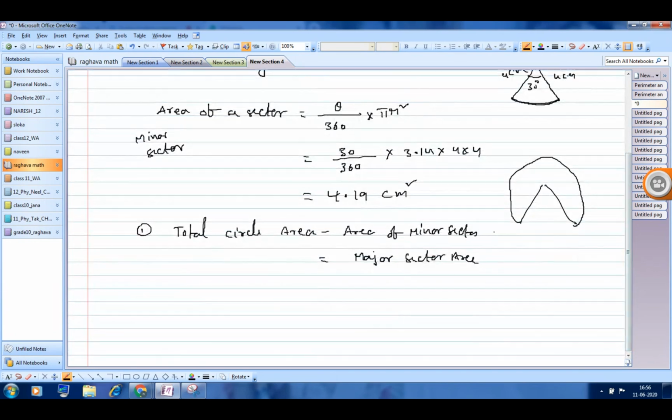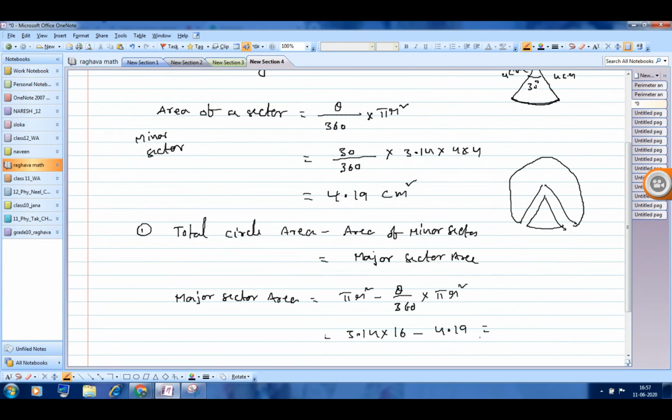Correct or not? Both the things together is the full circle. So the major sector area will be equal to pi r square minus theta by 360 into pi r square. This will be equal to 3.14 into 16 minus 4.19. Find the answer. How much are you getting?